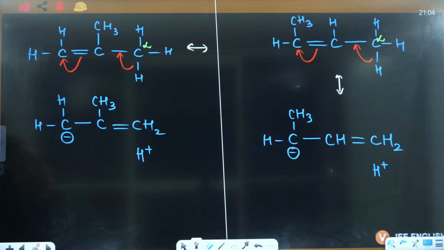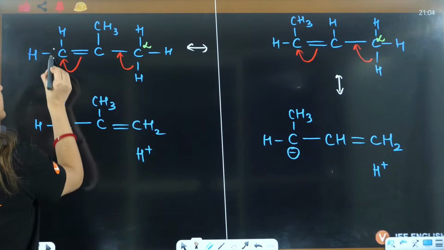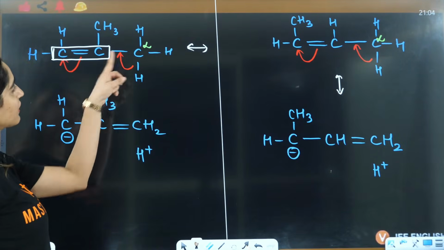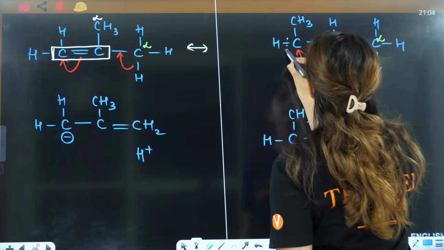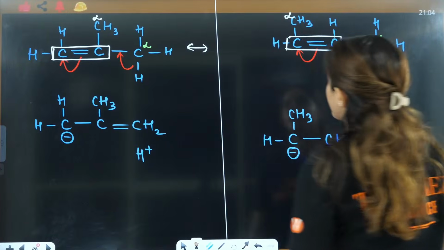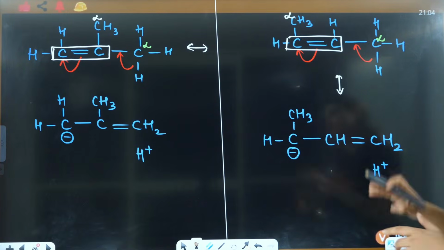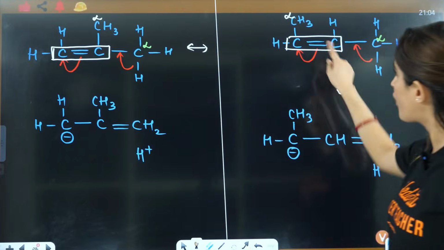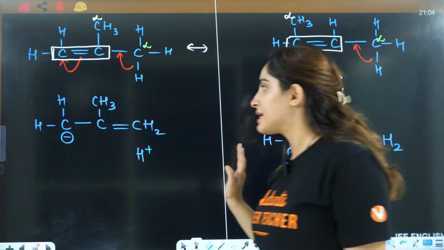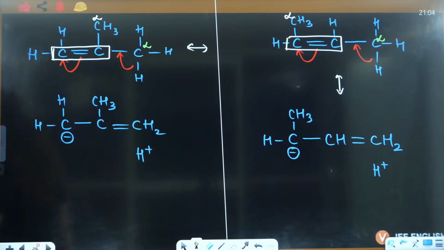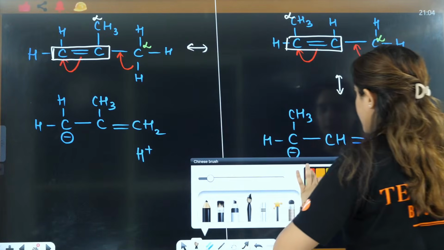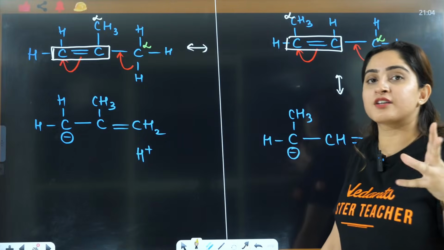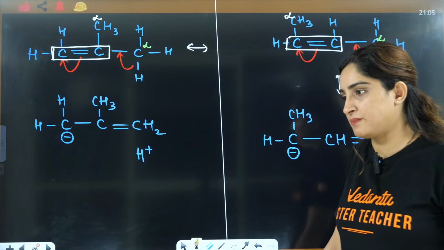Ma'am, how do you find alpha? It's the alpha carbon. Durga, this is the main carbon, and the carbon next to it is alpha. This is also alpha, this is also alpha. I have chosen one of them. Even if you draw with this one, it will be the same, right? Tell me if you have any problem till here. Any problem in drawing these hyperconjugating structures? Because these hyperconjugating structures are going to tell you which is more stable, right?